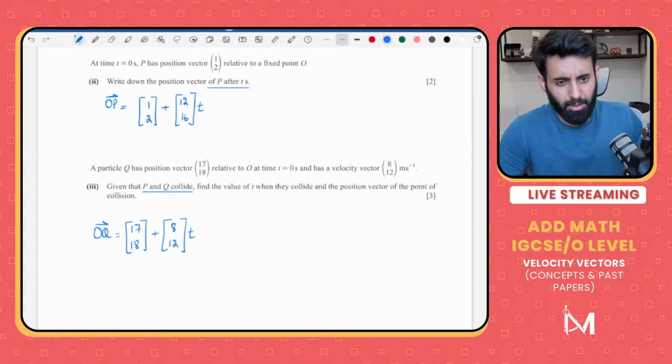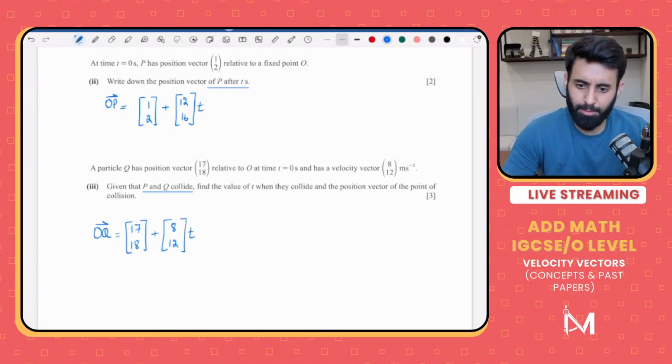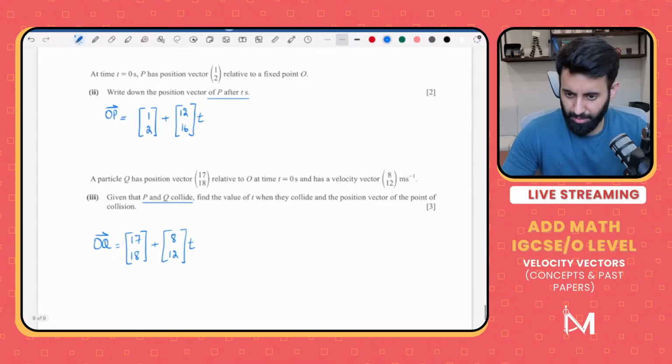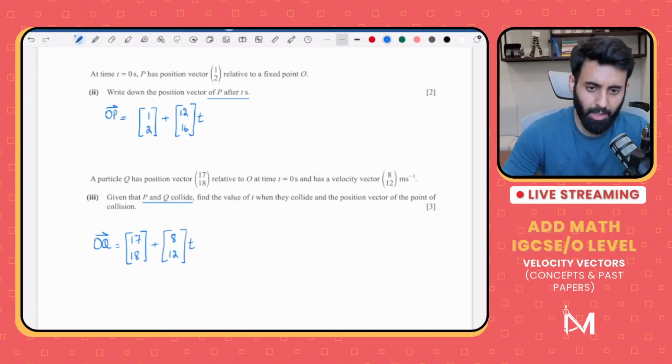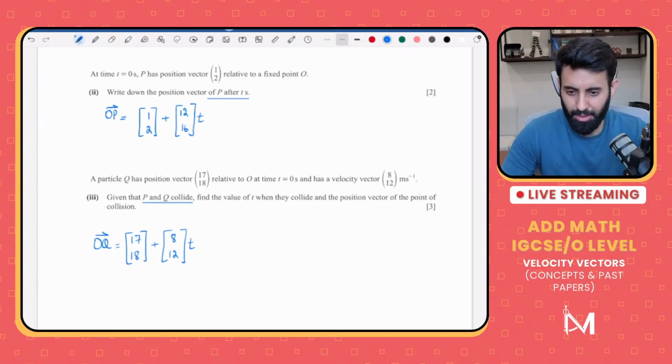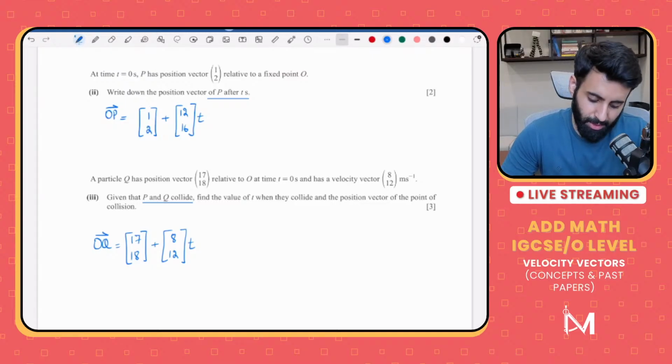IJ form mein, dekho, my suggestion is that if it's not given to you in IJ form, then don't write it in IJ form. If it's given to you in a certain form, write it in that form only. Okay, that's what I would recommend. Waise to if the question is silent, honestly, you can write it however way you want. But if the question has given it to you in a certain form, it's best that you write it in that form.